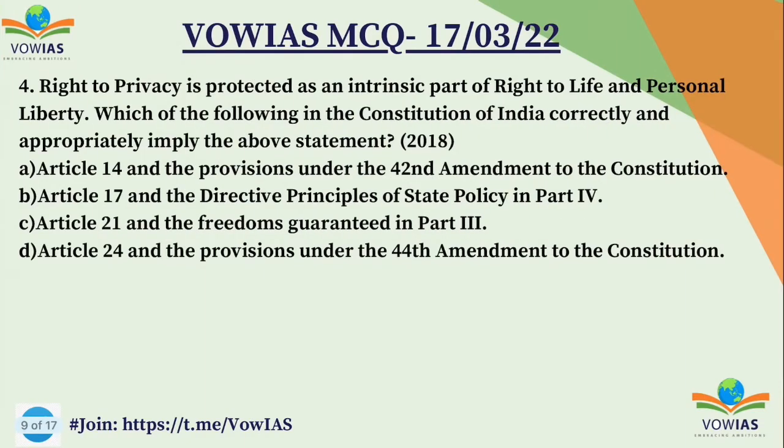Now let's look at the next question, the fourth question. Right to privacy is protected as an intrinsic part of the right to life and personal liberty. Which of the following are correct? This is a previous year question of 2018. Option A, Article 14 and provisions under the 42nd Amendment to the Constitution. B, Article 17 and Directive Principles of State Policy in Part 4. C, Article 21 and freedoms guaranteed in Part 3. And D, Article 24 and provisions under the 44th Amendment Act to the Constitution. You have to choose the correct option, and the correct option is C, Article 21 and the freedoms guaranteed in Part 3.